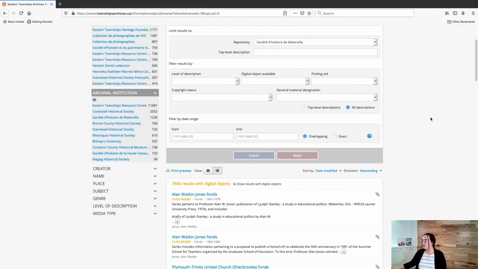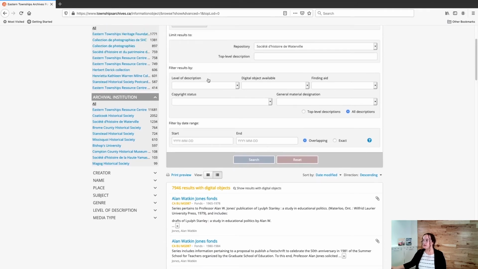You can also filter your advanced search results. So you can do so by the level of description. So if you only want to see collections or fonds or items, you can choose that here. You can filter by whether or not there's a digital object available. So this is just a yes or a no. You can filter by finding aid. So you have yes, no, generated, or uploaded. So those are all options for the finding aid.